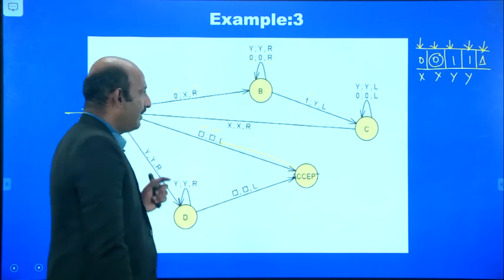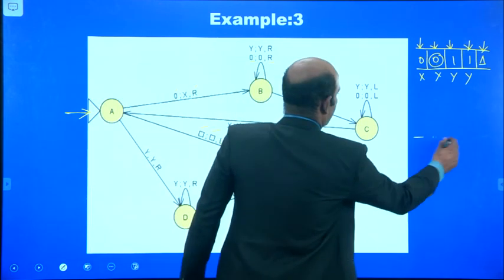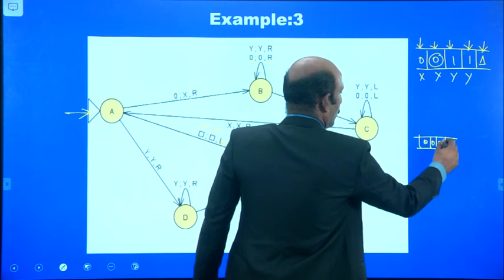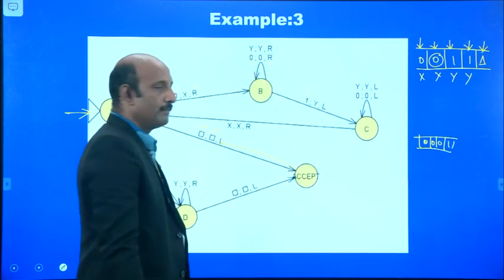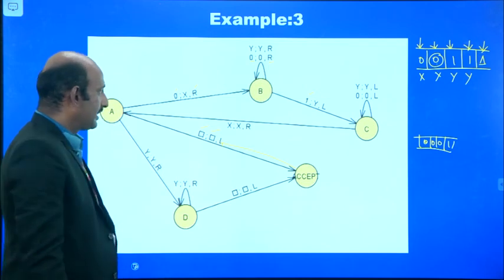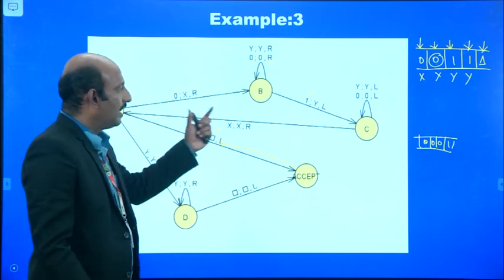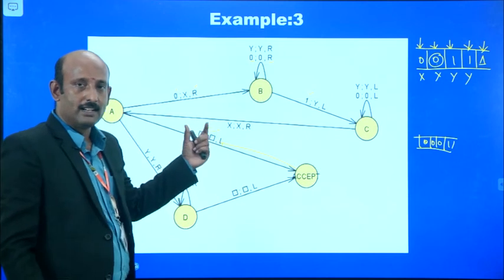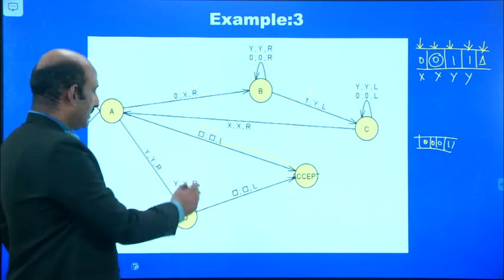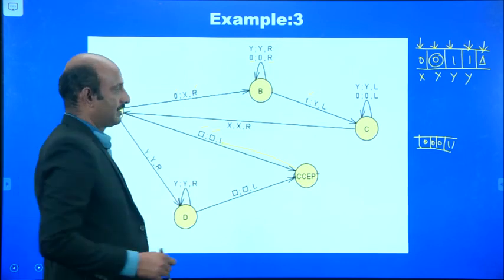Whereas if we have an input that starts with triple zeros, 0, 0, 0, 1, 1, which does not belong to the language, then it goes to a rejecting state, or here, since no rejecting state is specified, it halts in one of the states.